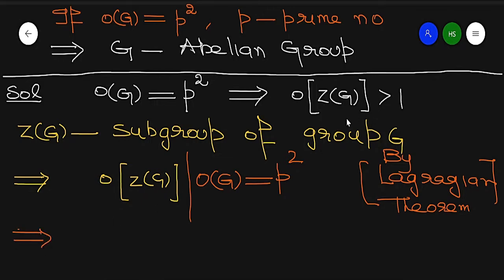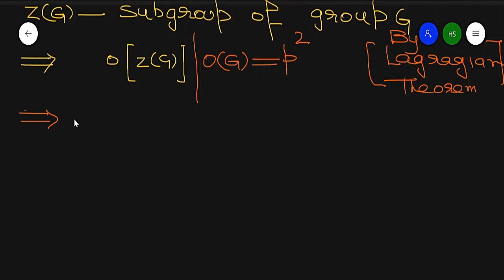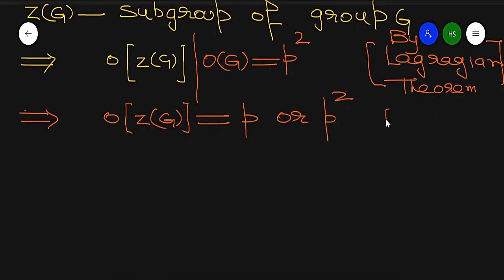Now, the order of the center of G is greater than 1. So first check the divisors of p square. Divisors of p square are 1, p, or p square. But since the order of the center of G is greater than 1, the order of the center of G has two possibilities. Either it is p or it is p square.